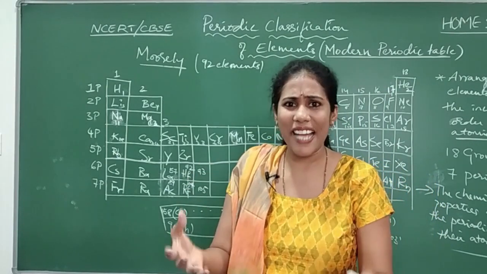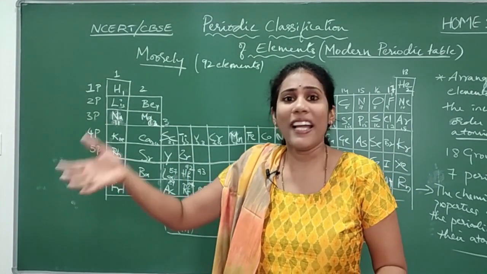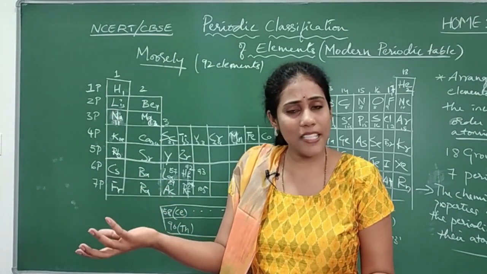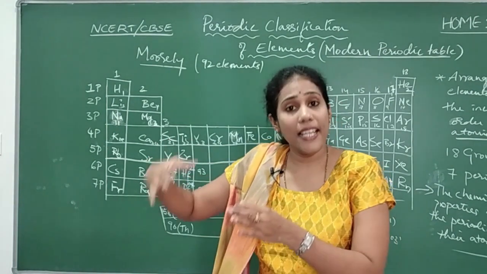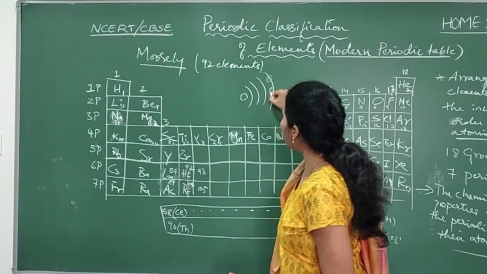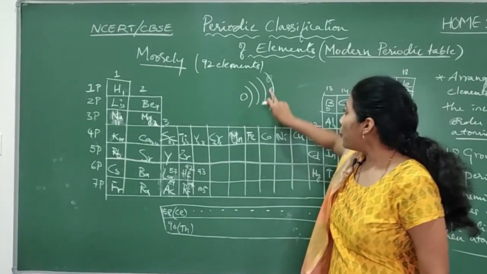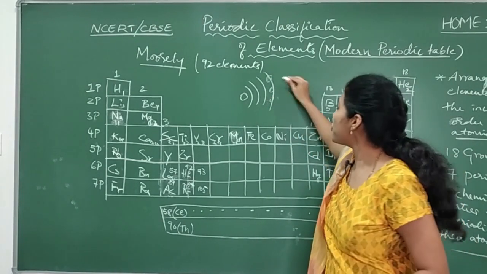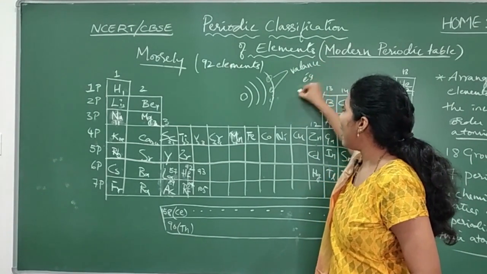Every element has atoms. Every atom has a central nucleus and so many shells. And I already told you chemical reactions are all about the participation of electrons. Which electrons will participate in an atom? The electrons which are present in the outermost shell will participate in a chemical reaction. So electrons which are present in the last shell or outermost shell are called valence electrons.